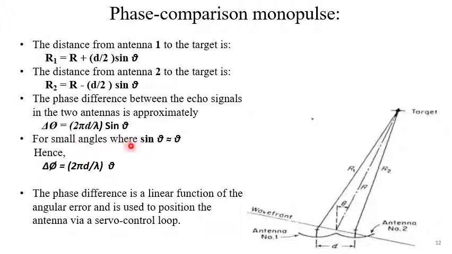For small angles sin theta is nearly equal to theta, because this angle is very small, we cannot let the target away from the front direction. So under this condition, this is 2 pi d by lambda into theta. That means this phase difference is proportional to theta. That means the phase difference is a linear function of the angular error and is used to position the antenna via a servo control loop. So this is the basic principle of phase comparison monopulse.